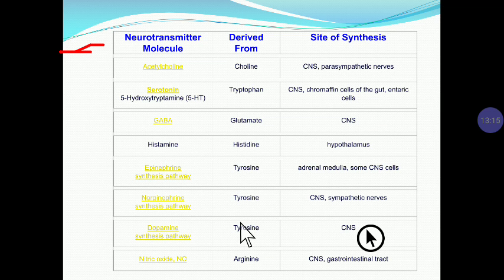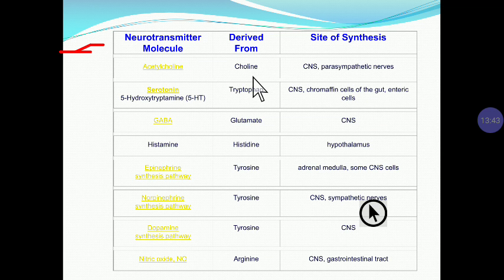Now we'll see the neurotransmitter molecule, where it is derived from, and the site of synthesis. In various GPAT examinations, the biosynthetic material is asked. Acetylcholine is derived from choline, and the site of synthesis is the CNS and the parasympathetic nerve. The second neurotransmitter is serotonin, also called 5-hydroxytryptamine.